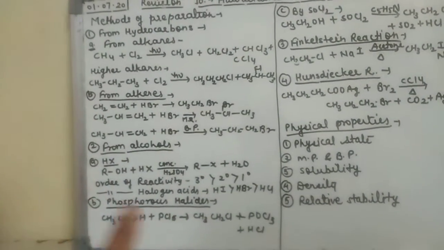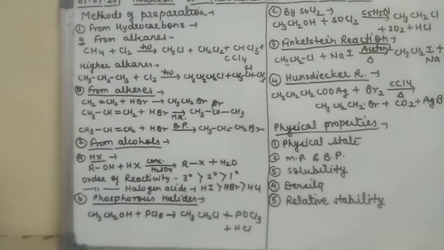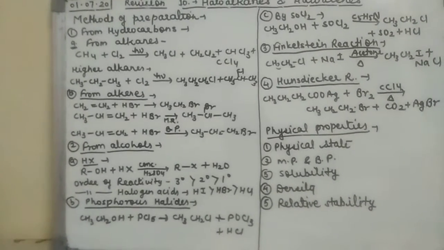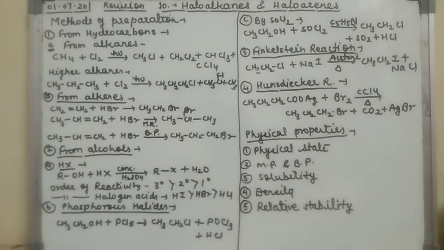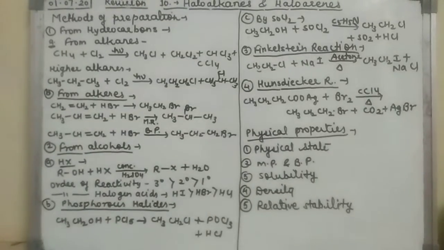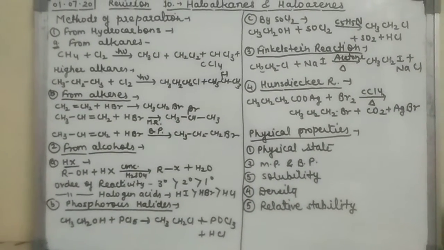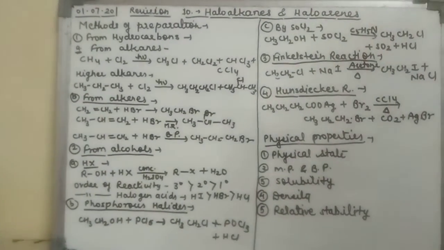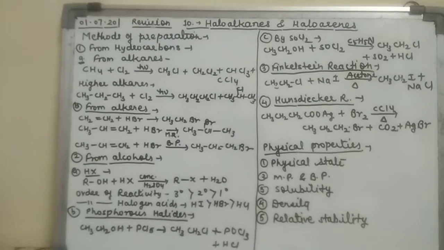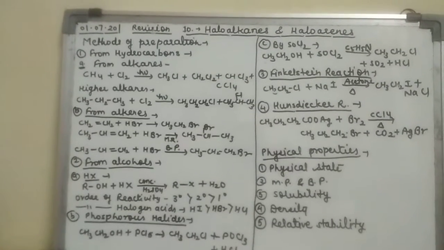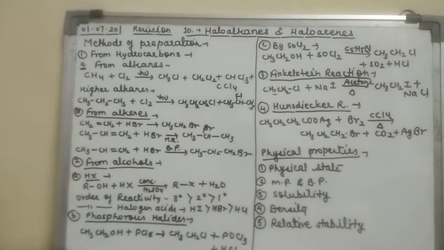Now the second one is from alkenes. So in this, from alkenes, you can see first is CH2=CH2 plus HBr gives CH3CH2Br. Here since the alkene is symmetrical, we got only one product, that is bromoethane.